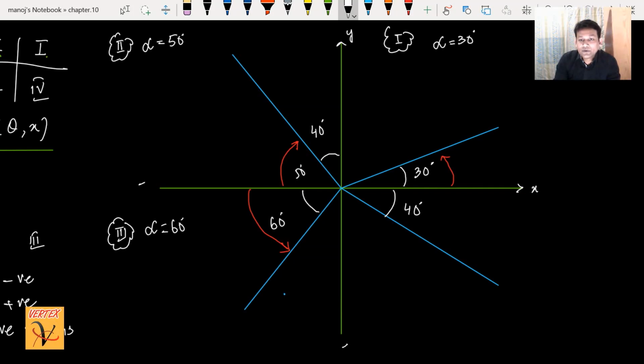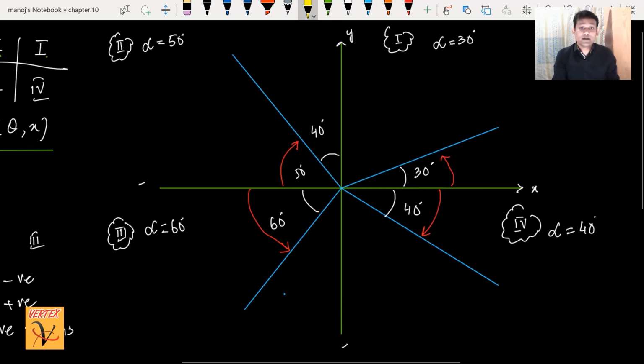Then I'm moving to the fourth quadrant. In the fourth quadrant, again, what's alpha? Alpha is from the nearest x-axis, this is the nearest x-axis, and that's 40 degrees. So we have done, first of all, the basic angles, all are acute angles, and all are from the nearest x-axis. It can be positive, it can be negative. I have done it with this red line. Now I want to move to the general angle.